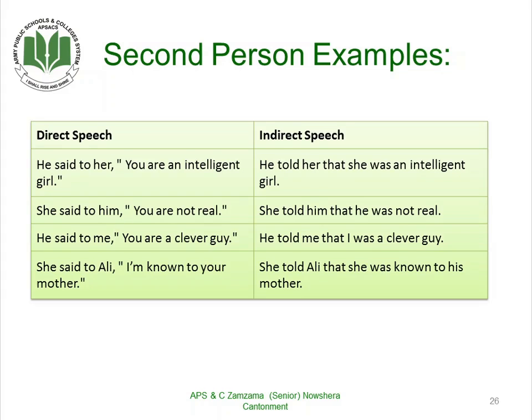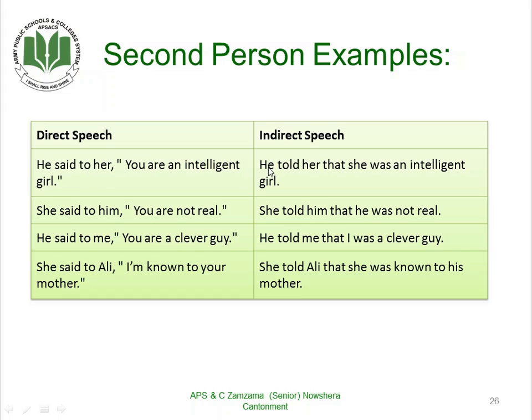Now, second person examples. He said to her, "You are an intelligent girl." Here, said to will change into told. The second person of the reported speech changes as per the object of the reporting speech.